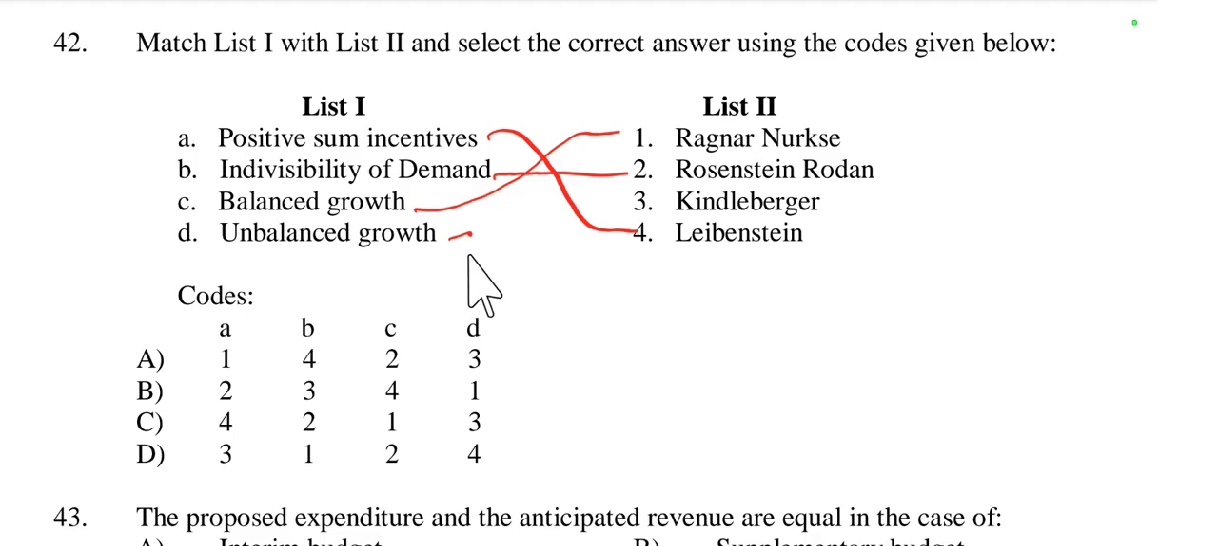Unbalanced growth concept was first given by A.O. Hirschman, but the associated name of unbalanced growth is Kindleberger. So this is right: A, B2, C1, D3. So for 42, option C is right.